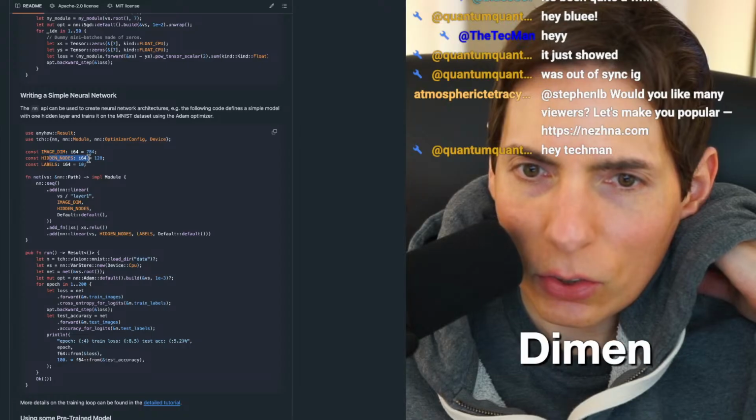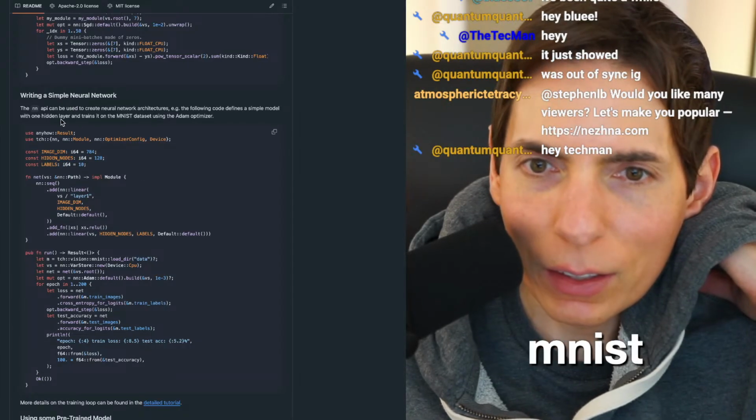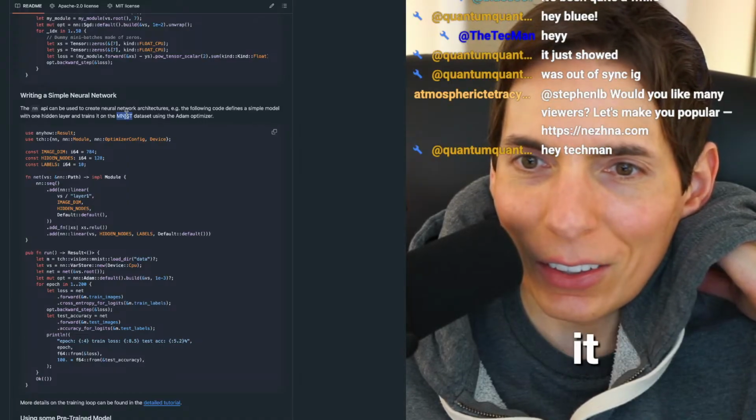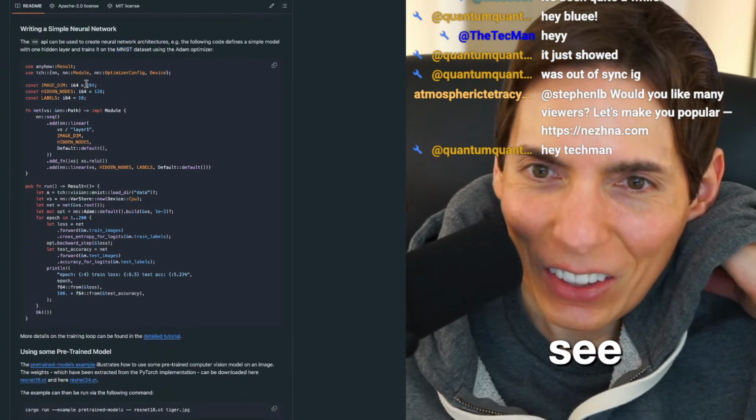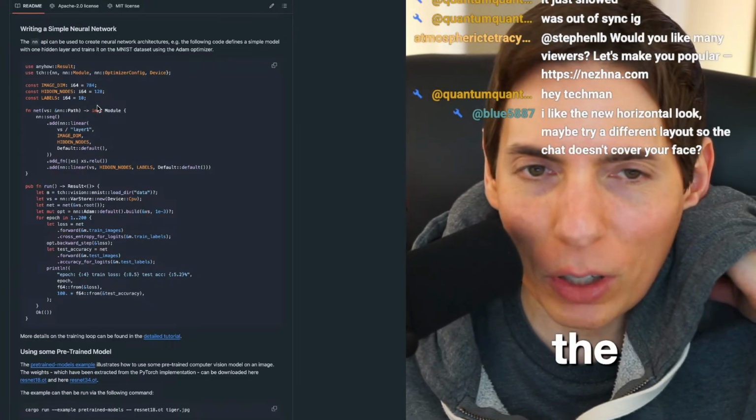Input dimensions, hidden, and then output size 10. All right, so this is the MNIST, right? This has got to be the MNIST. Yeah, it is. All right, here it is. So you can see 784 input and then 10 output. Yeah, that's the MNIST. That's like the straight up MNIST.